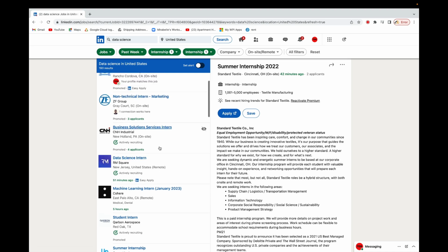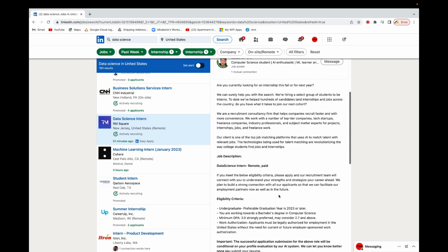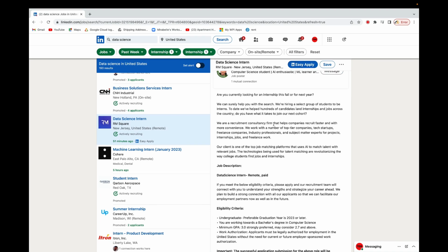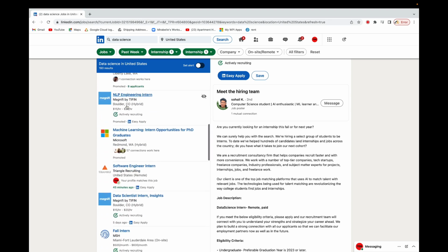Some of them will not give the title as data science, but the work that you do in there will be related to data science. Okay. But you can see, maybe if I'm interested in this, I can just apply. I will just go through and see. You see the eligibility is here, so I'll go through and see if I qualify for that. Then I'll just apply. You see the easy apply is there. You can easily click on that and then you apply. Okay, so something like that.